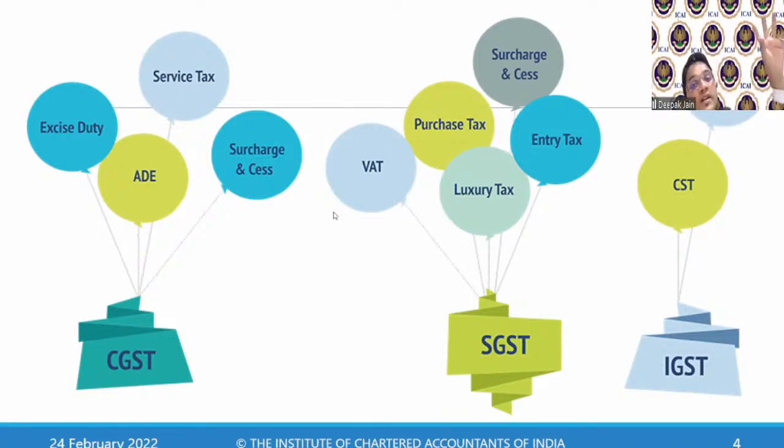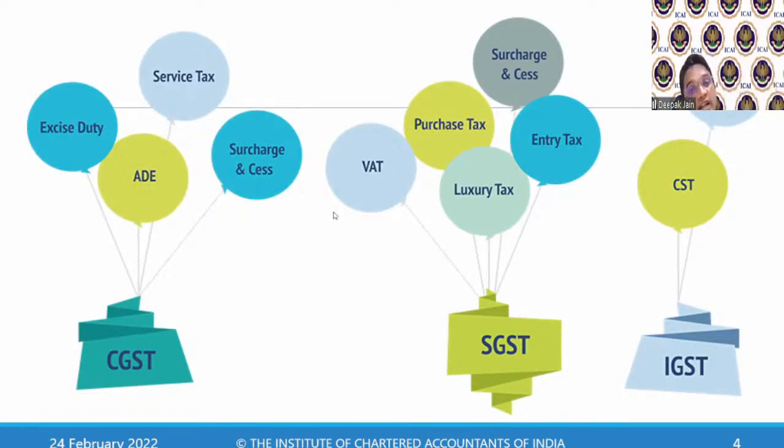Then they said, okay, on my local transaction, I'm also paying VAT. So how will I compensate on my import? They brought another tax called special additional duty. SAD is special additional duty that is equivalent to the VAT rate. I will levy something called SAD on my import. Special additional duty was at the rate of 4%. That was the standard rate. So on my import, I used to pay customs duty, countervailing duty, and special additional duty.